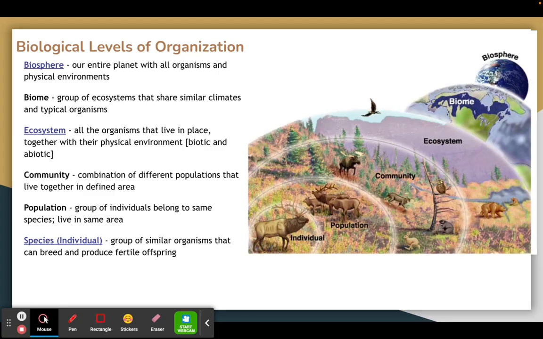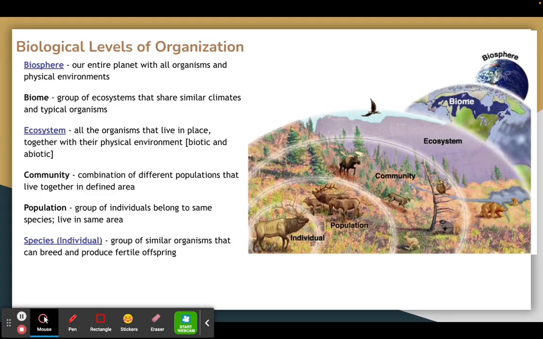So this is only the living things in that area. So you've got the moose, you've got some spruces and pine trees, you've got an owl, you have a gopher, you've got grasses and flowers. So all of those living things. Now we're not concerned with the non-living things.